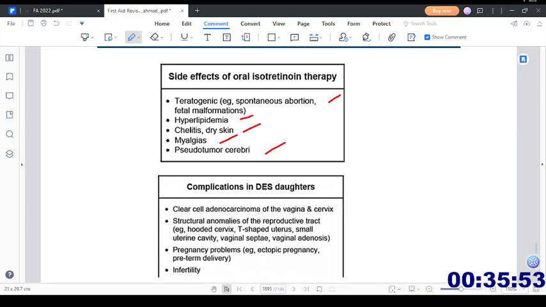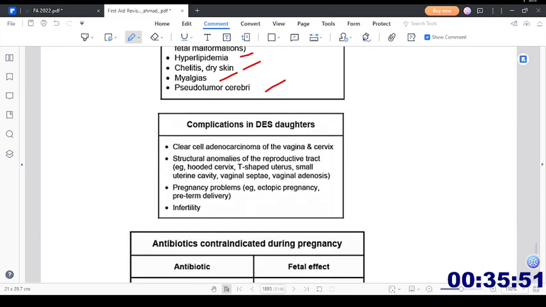Then we have complications in diethylstilbestrol daughters: clear cell adenocarcinoma, because the vagina and cervix are present in females mostly. Diethylstilbestrol daughters will have clear cell adenocarcinoma of the vagina and cervix, structural anomalies of the reproductive tract, hooded cervix, which is an important finding, T-shaped uterus, small uterine cavity, vaginal septum, and vaginal adenosis. Then pregnancy problems, for example ectopic pregnancy, preterm delivery, and infertility.